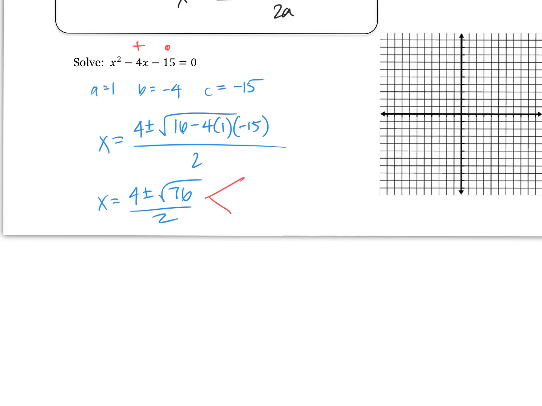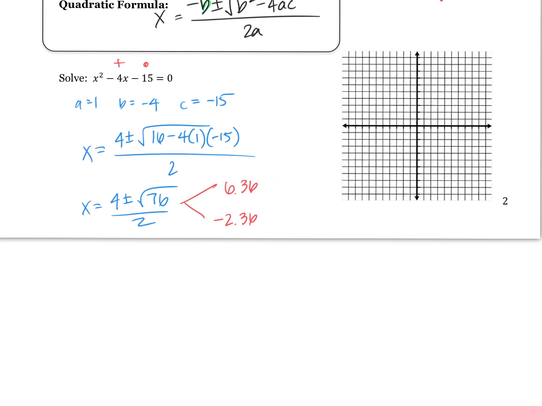And then I'm going to go up and I'm going to say I want that same thing, and I'm just going to do 4 minus that. And my two values are 6.36 and negative 2.36. And I'm going to go to my graph, and I'm going to be very vague. 6.36 is about there. Negative 2.36 is about there. Is this going to face up or face down if it's x squared? Up. So I'm just going to go and say, all right, it's going to look something like this.